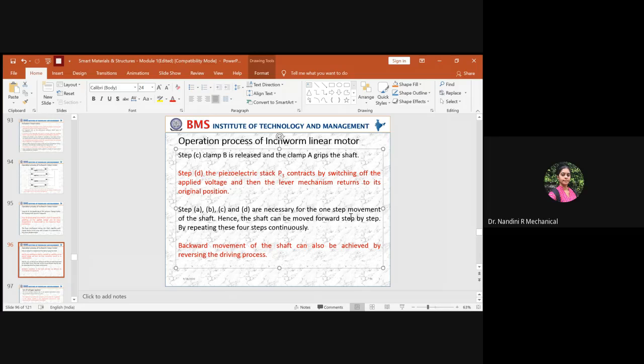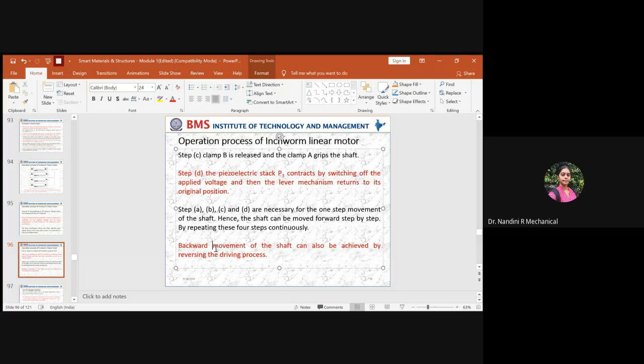So this is very much essential when you need a very minute displacement at an accurate level. For that, the motion which is induced has to be amplified. So to amplify the input motion, we usually go with a linear-based inchworm motor. Since the displacement you're getting is in a linear way, you call it an inchworm linear motor.